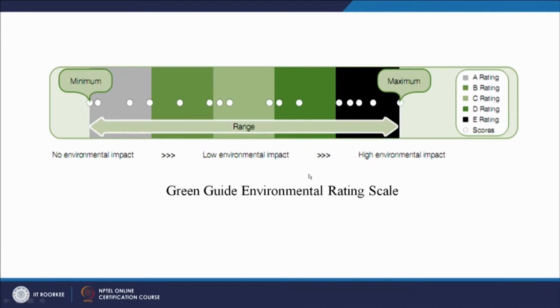Here we can see the green guide environmental rating scale. This is the minimum, no environmental impact, and this is the high environmental impact. The gray color is the A rating and the dark black color is the E rating. So these are the scores. Gray is this side, minimum or no environmental impact, and this is maximum, the black color, that is the E rating, the high environmental impact.